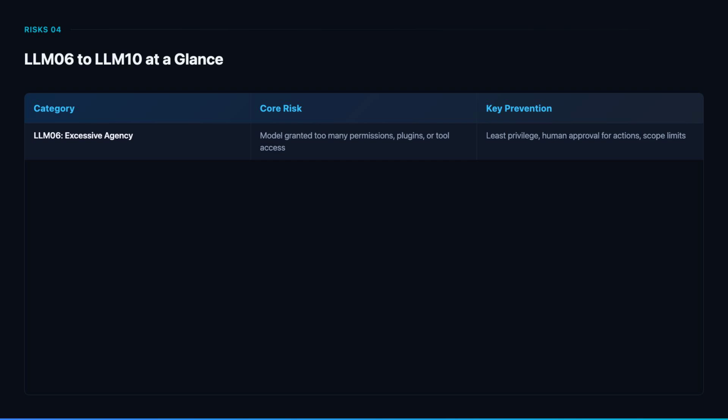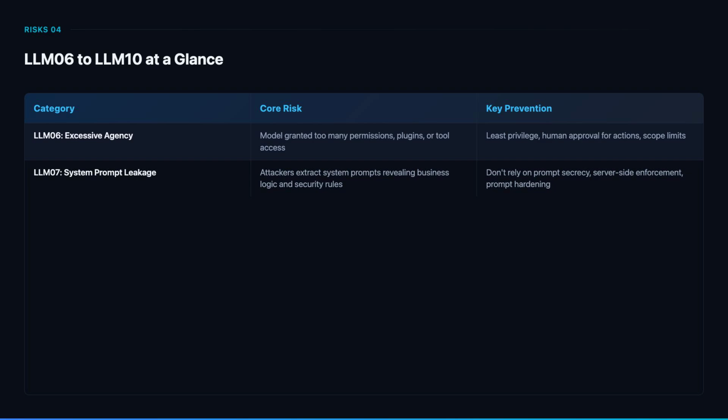Prevention requires enforcing least privilege for all model capabilities, requiring human approval for high-impact actions, and strictly limiting the scope of tools and plugins. LLM 07 system prompt leakage occurs when attackers use clever prompting to extract the system prompt, revealing business logic, security rules, and behavioral guidelines. Prevention requires never relying on prompt secrecy for security, enforcing all security controls server-side independent of the prompt, and applying prompt hardening techniques while accepting that determined attackers will eventually extract the prompt.